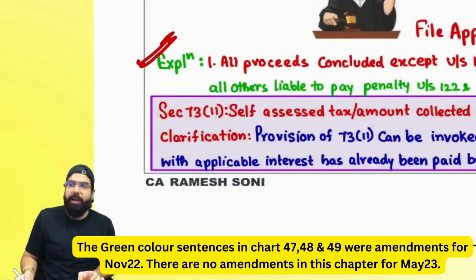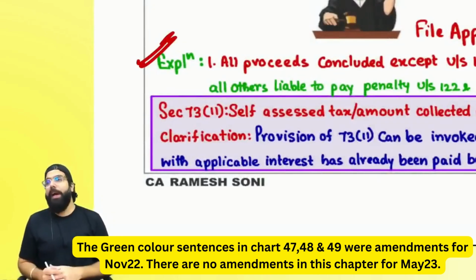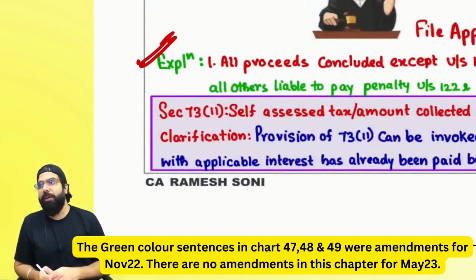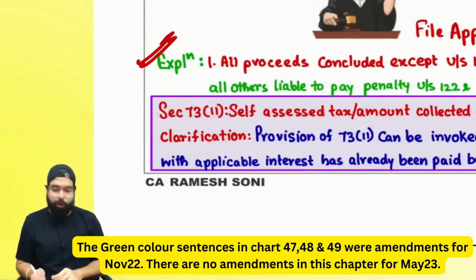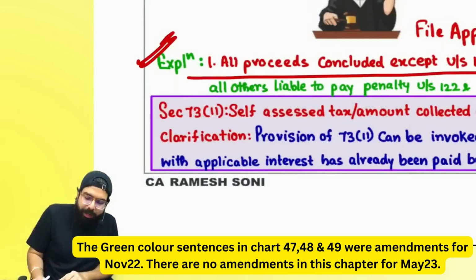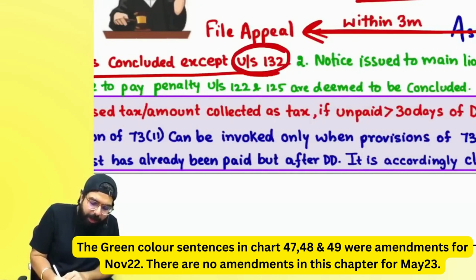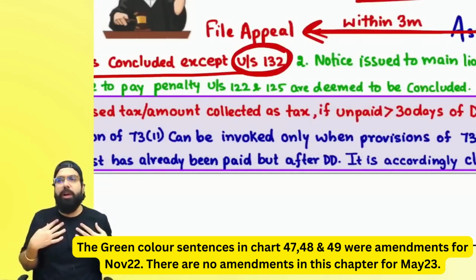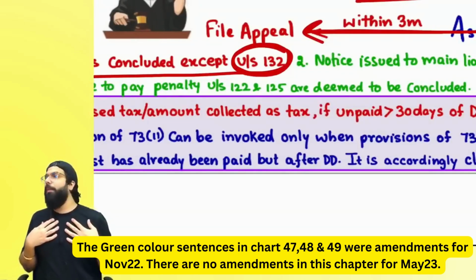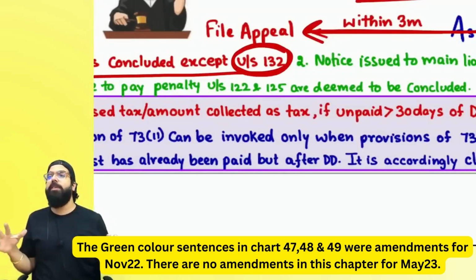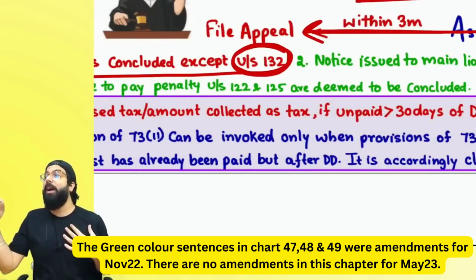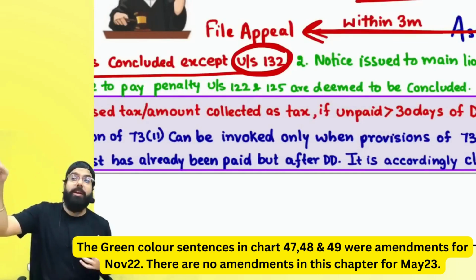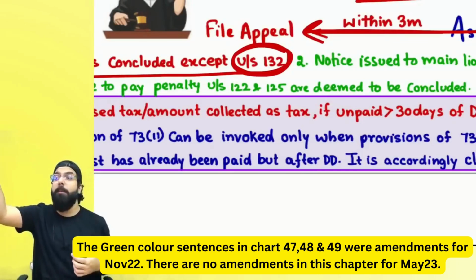One explanation is given that, sir, if you go ahead and pay all the amount which is told in 73 and 74, whatever is applicable to you, all proceedings shall be deemed to be concluded other than section number 132. Means if against me, supposedly, a 73 and 74 demand order is given, if I make the demand order payment, all proceedings against me will be concluded other than section number 132. Section number 132 talks about imprisonment.